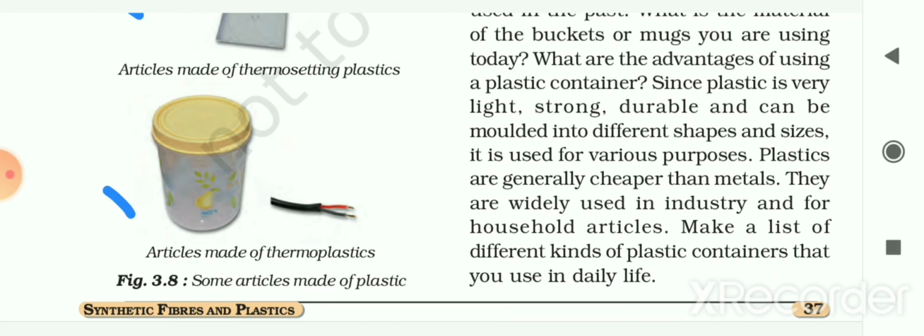And thermosetting plastics, which once molded cannot be softened by heating. Then we had seen the examples of thermosetting plastic, that is bakelite and melamine. And this type of plastic cannot be recycled. So in the next chapter we will see the remaining part of this chapter.